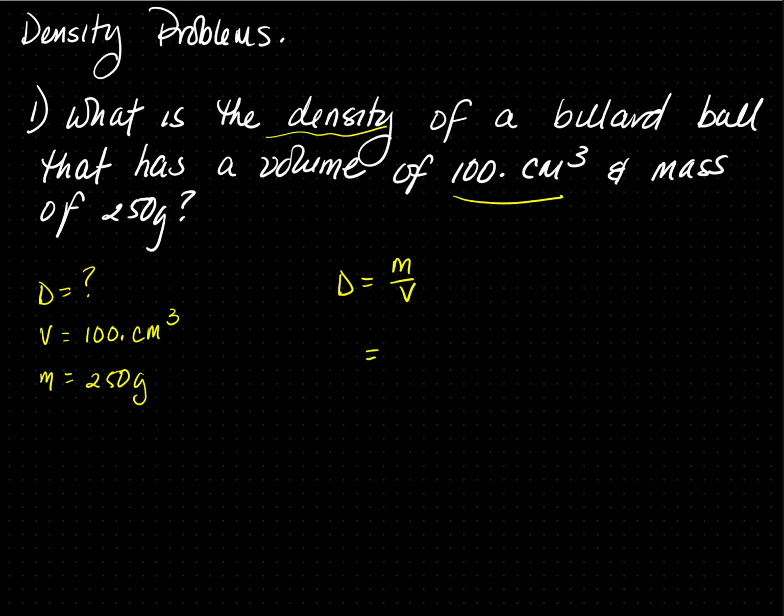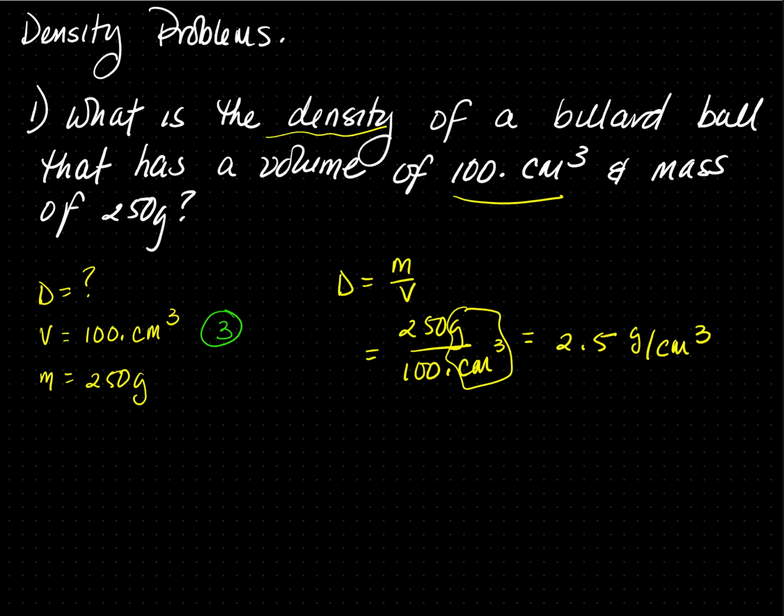I'm going to plug in, that's 250 grams divided by 100 centimeters cubed. This equals 2.5 grams per cubic centimeter. Grams divided by cubic centimeter is my units. Now we need to go back and do sig figs. Volume, there are 3 sig figs because there's a decimal and a significant digit in front. So those zeros are significant. For mass, there's only 2. This is a trailing 0. So my answer needs 2. 1, 2. So this is the correct answer.